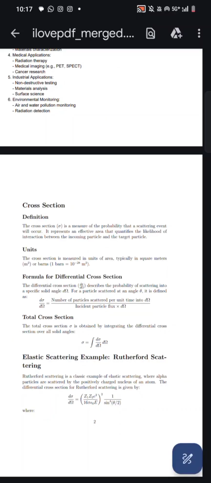Okay, next we can move to the subheading cross section. The cross section can be represented by the symbol sigma. Actually, it is a measure of probability that a scattering event will occur, and it gives the likelihood of interaction between the incoming particle and the target particle.